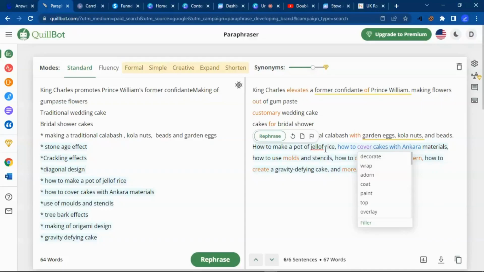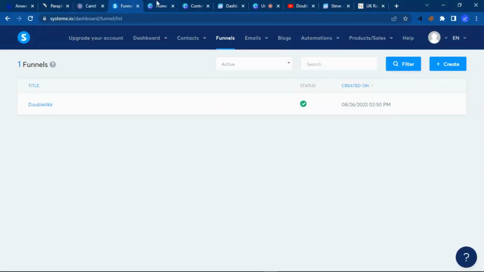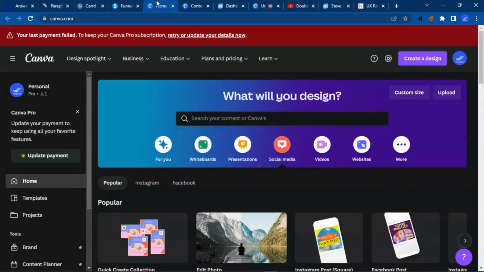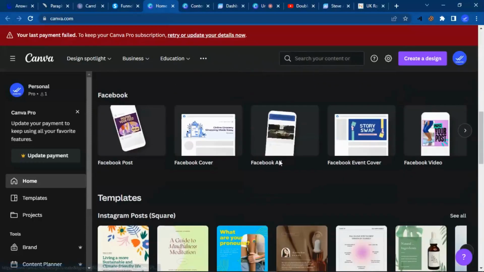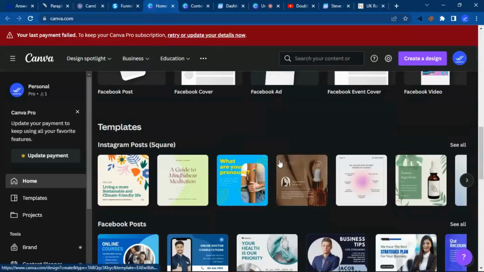So the next website which I'm going to be showing you, and this website is the number one go-to for those who want to create design, is Canva. So canva.com is something that I use every single day. Canva is a web design tool that helps to create graphics content, and the best part about Canva is not just about creating social media posts, logos, and Facebook posts that you use every day.